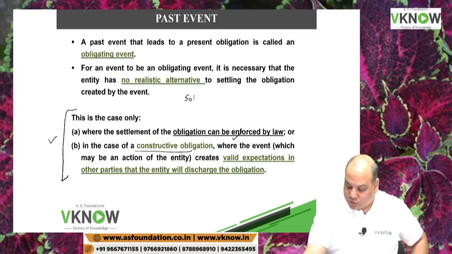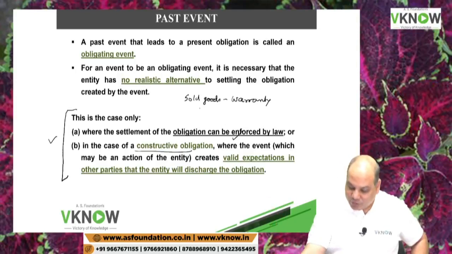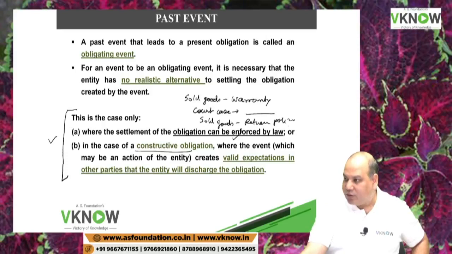You have sold goods. You have given warranty. So this is a past event. You have to repair, replace, rectify. Somebody has filed a court case against you. Past event. Sold goods with return policy, past event. Okay, these are all enforceable by law.